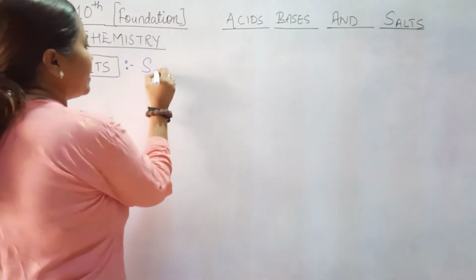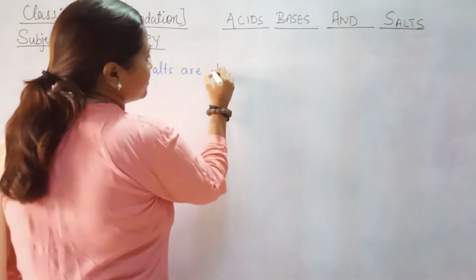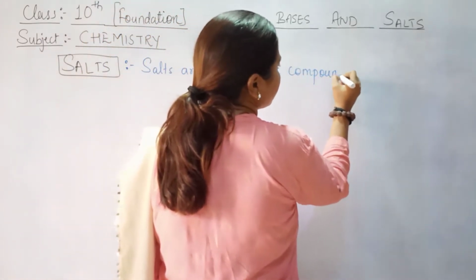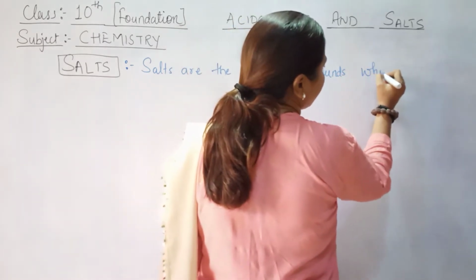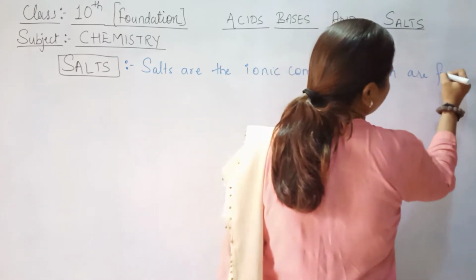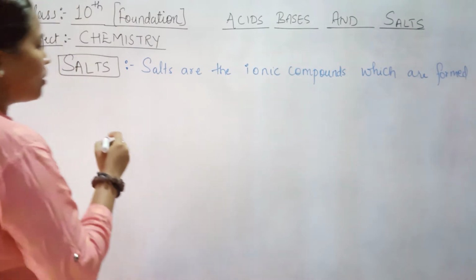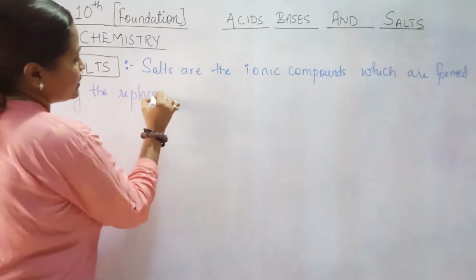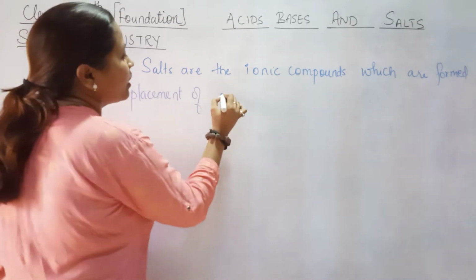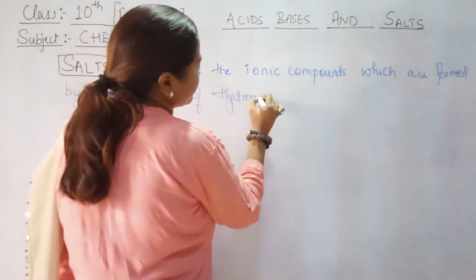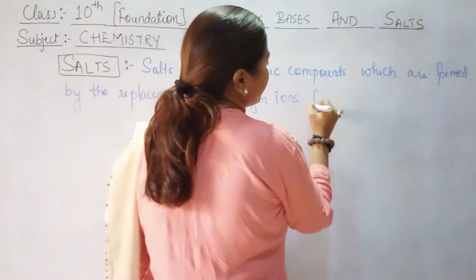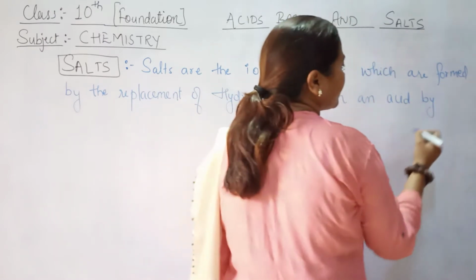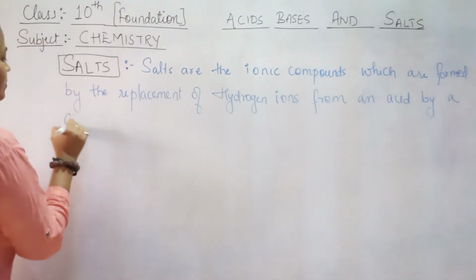So salts are the ionic compounds which are formed by the replacement of hydrogen ions from an acid by a cation, right? By a cation.